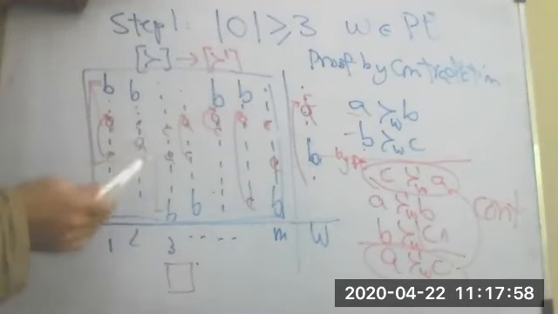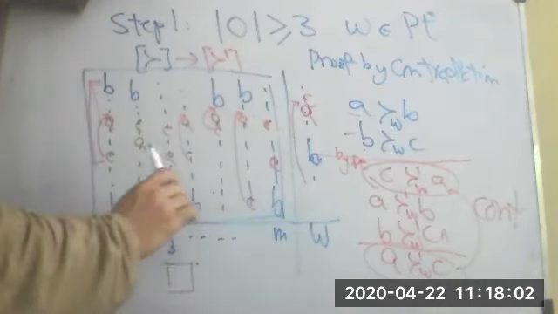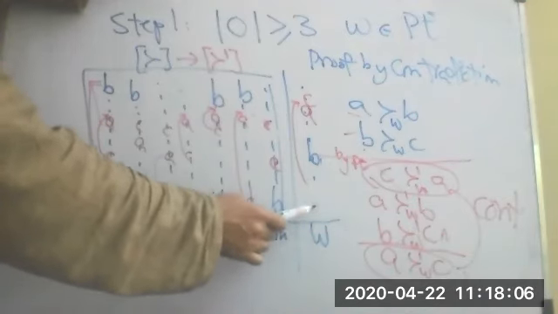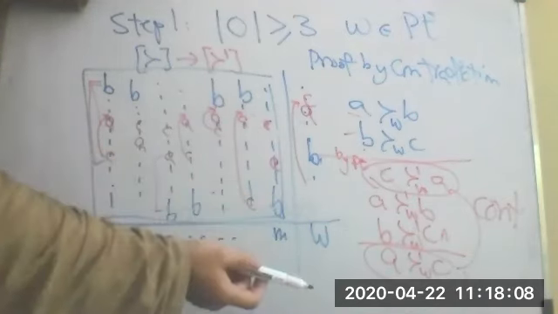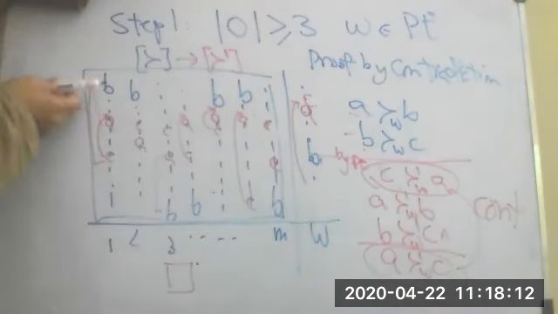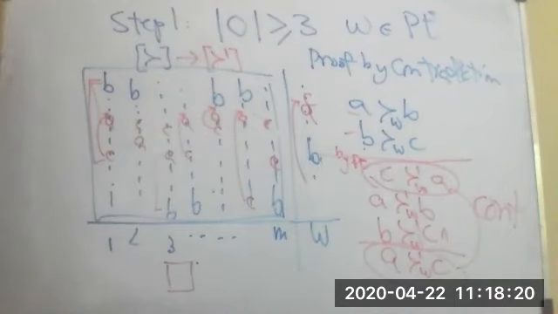B must be in the extremal position for any welfare function that's Pareto efficient, where there are three or more candidates and all the agents put B at the very top or at the very bottom. Okay? So that's step number 1 of the Arrow's impossibility theorem proof.